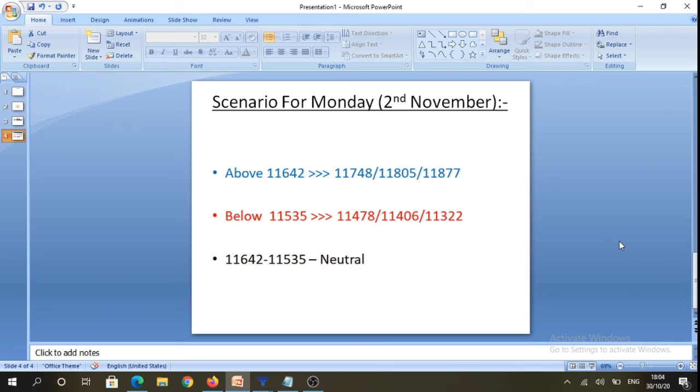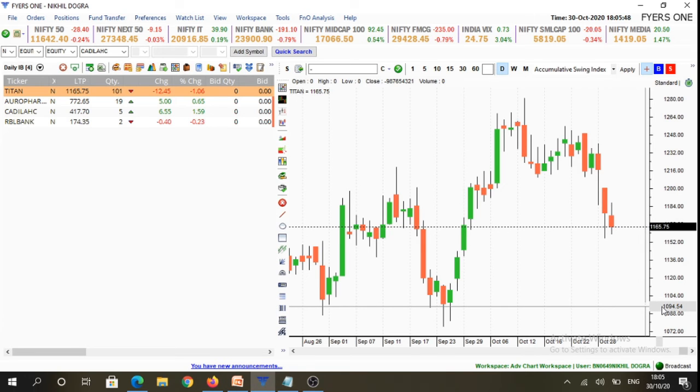On the flip side, below 11,535 levels, we can trade towards 11,478 levels, 11,406 levels, and potentially 11,322 levels. And conservative traders can refrain from making any trades in between 11,642 to 11,535 levels.